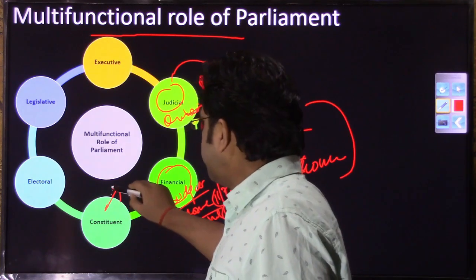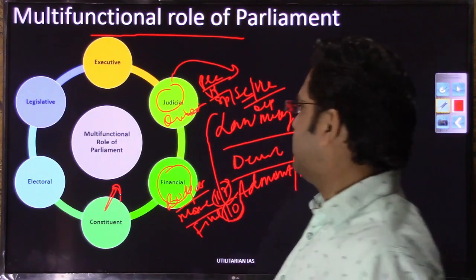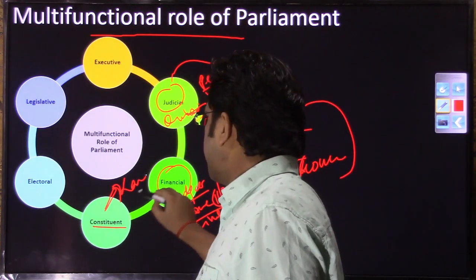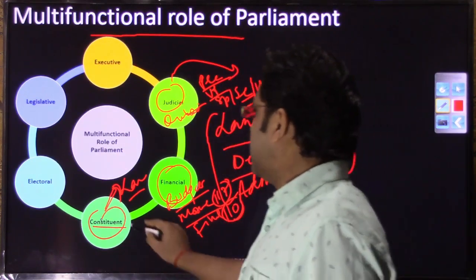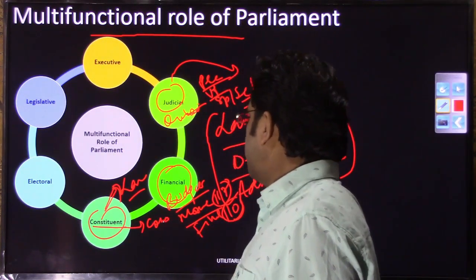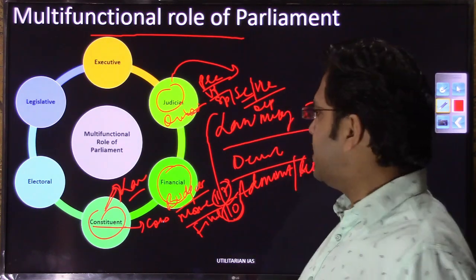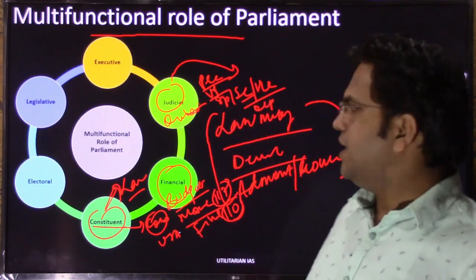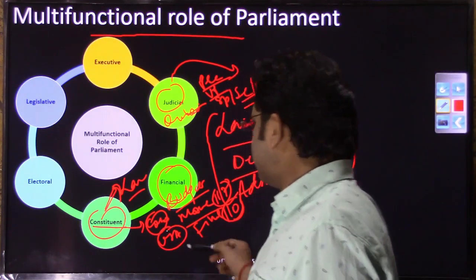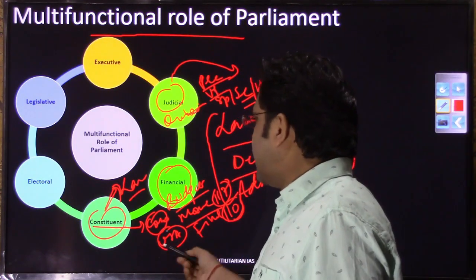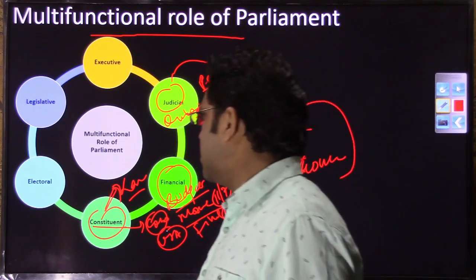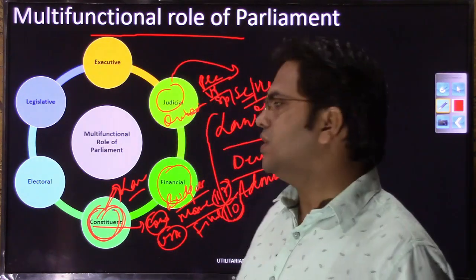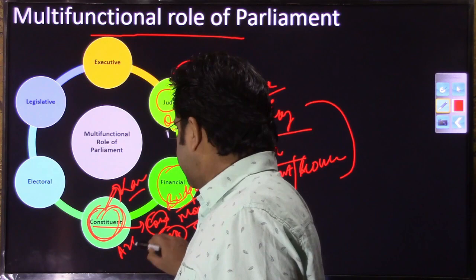Then what is the constituent power, or constitutional function, of the parliament? As a constituent assembly, the law making body, it makes laws, but while performing this role it can also amend the constitution. It is parliament alone which has the right to amend the constitution. In our case, unlike the USA, where states can also initiate an amendment, our states like Bihar, UP, Karnataka and Tamil Nadu cannot initiate a constitutional amendment. So as part of its constituent function, it can amend the constitution under Article 368.